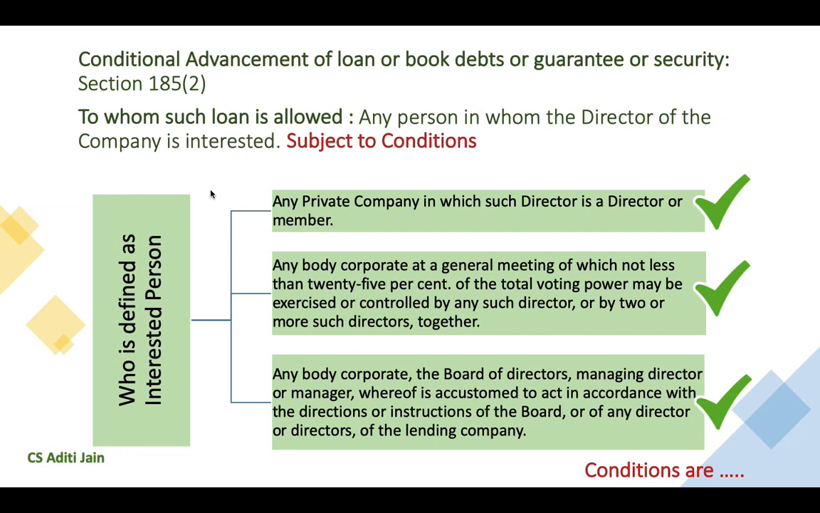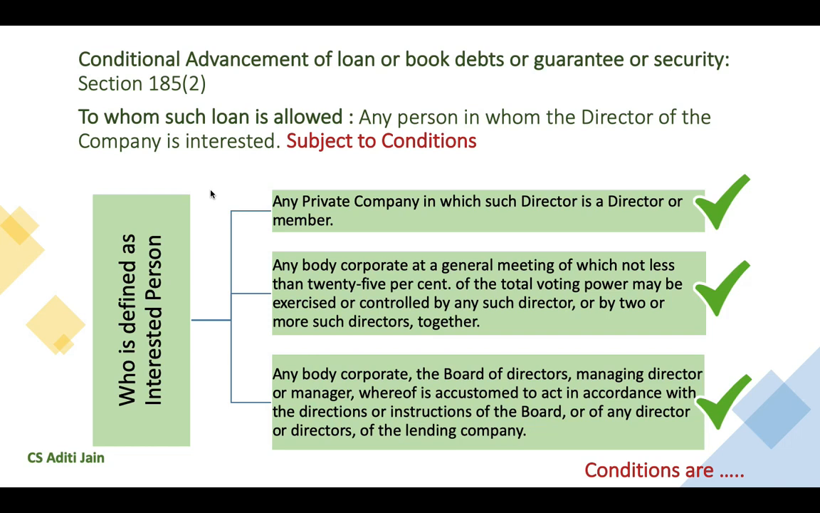The first person would be any private company in which such director is a director or member. So if any director of A Limited is a director in any other private limited company or a member of such private limited company, then A Limited can advance loan to such other private company.